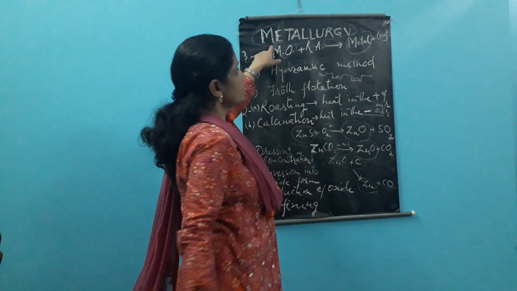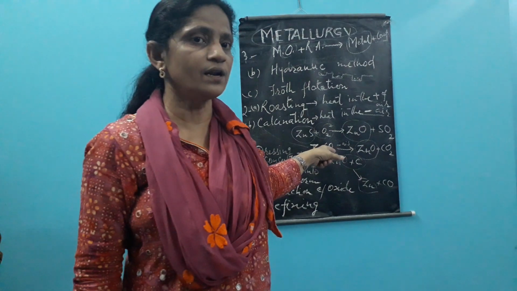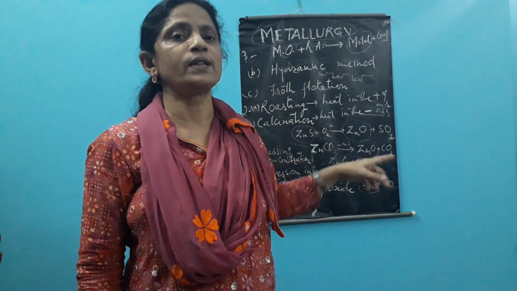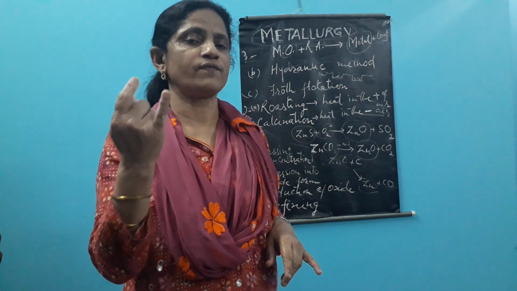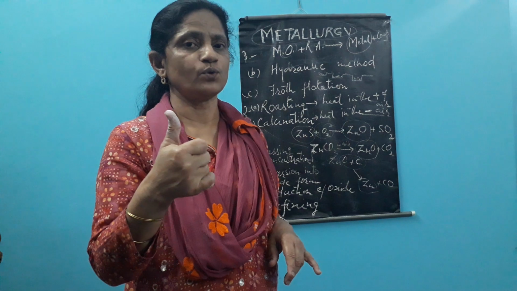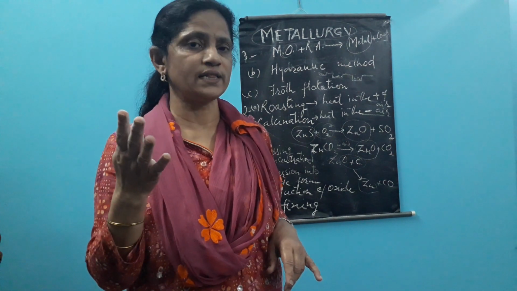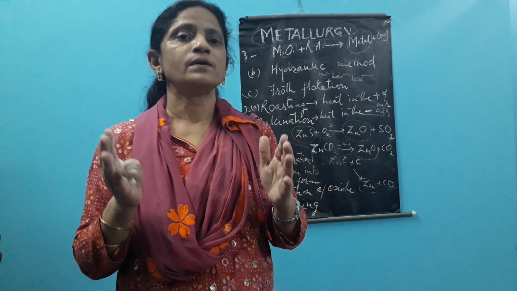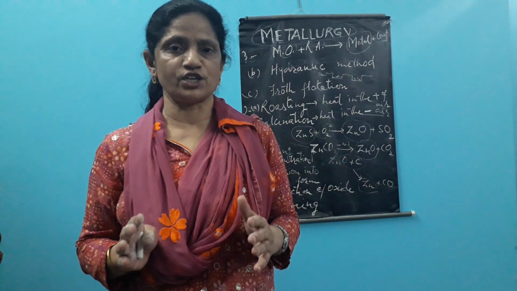So metallurgy is the process of extraction of metal, which includes all these 5 steps, from the selection of ore till the refining of the metal. Collectively this is called the metallurgy of that metal.